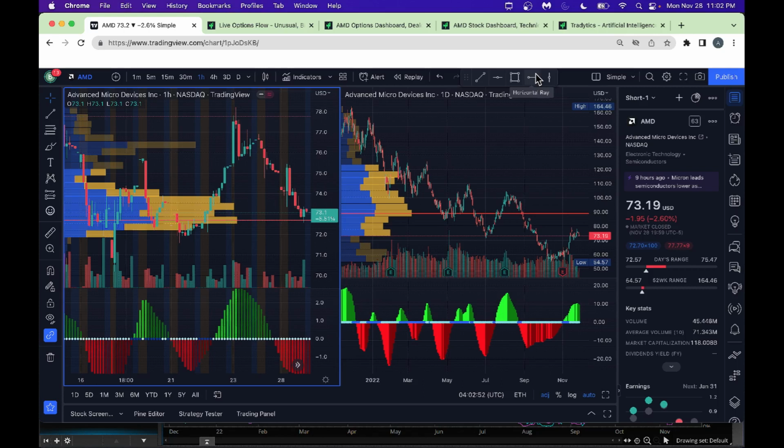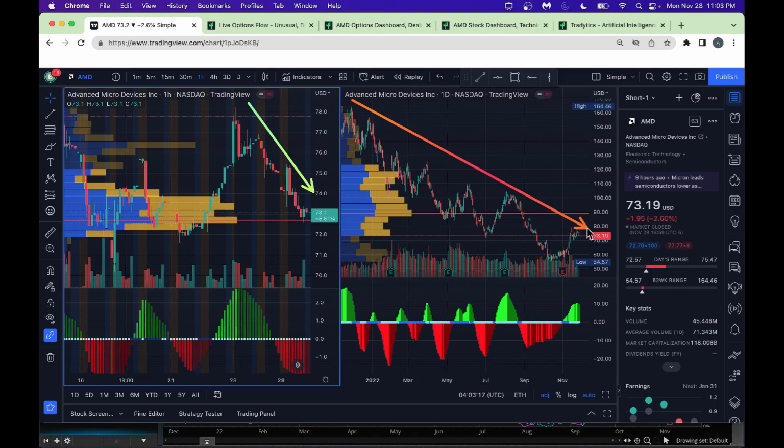In today's segment, we'll take a look at Advanced Micro Devices, or AMD. Look, China is having some issues with COVID. That's why semiconductor stocks are coming down, as you can see here. With that, AMD is coming down. This is the 1 hour chart, and we've got the daily chart right here. The trend is negative for AMD, as you can see here.